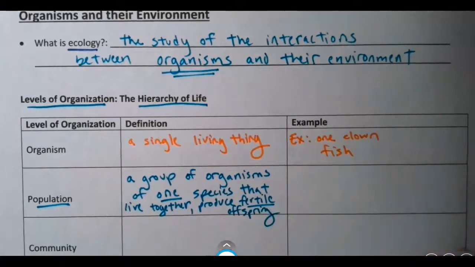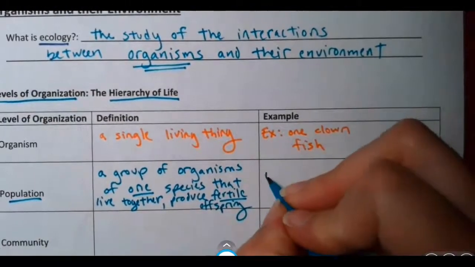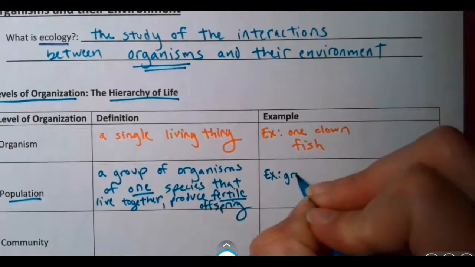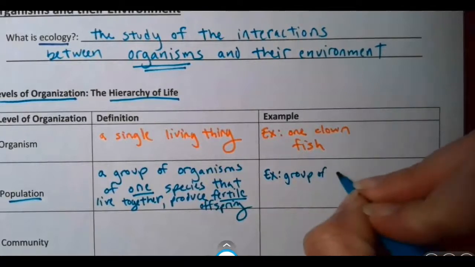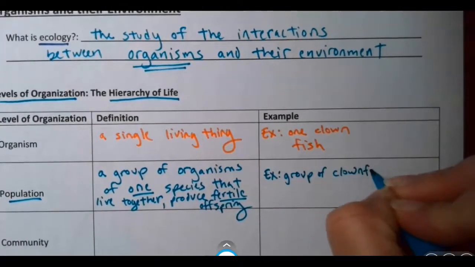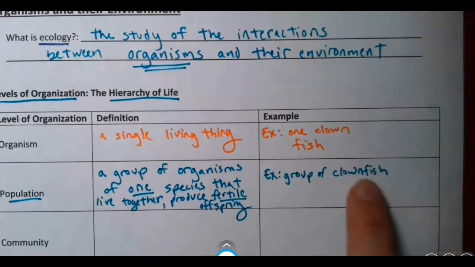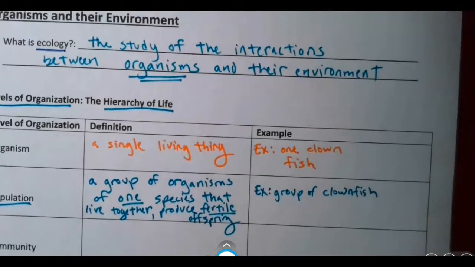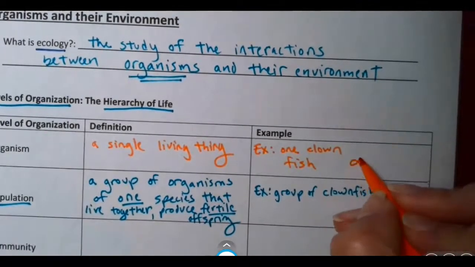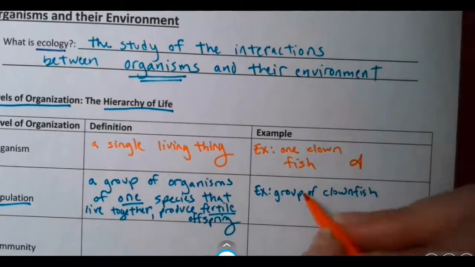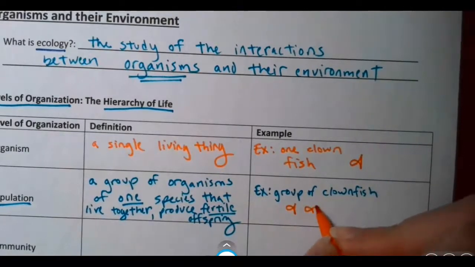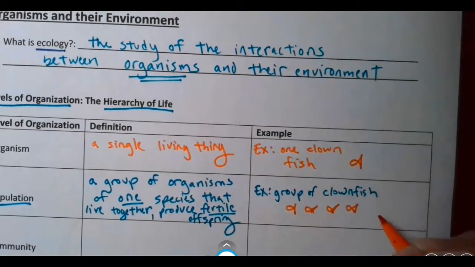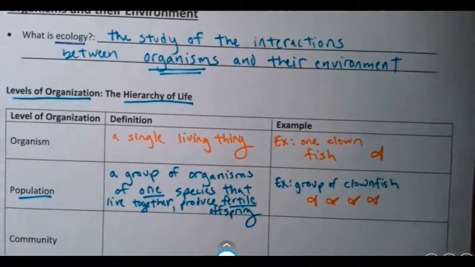That means in this group of clownfish, the clownfish parents can have children, and those children can have children when they grow up, right? So an organism is one single clownfish, as an example, and a population would be a lot of clownfish living together that can reproduce and have offspring.